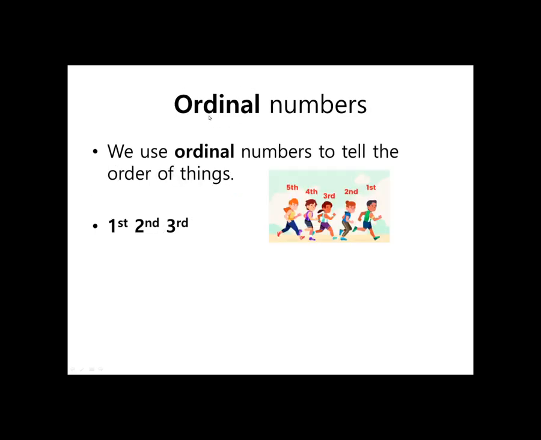Ordinal numbers are different. We use ordinal numbers to tell the order of things. Try to remember ordinal numbers, order. First, second, third, fourth, fifth. These are ordinal numbers.